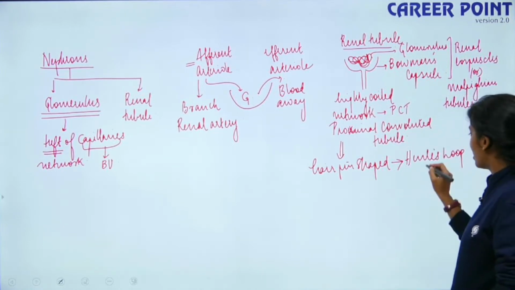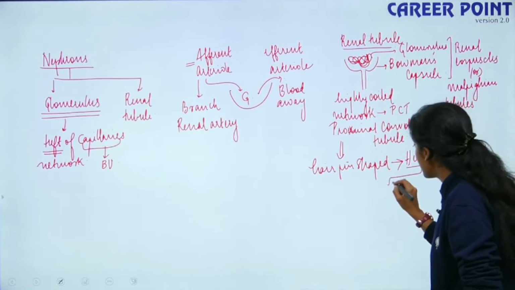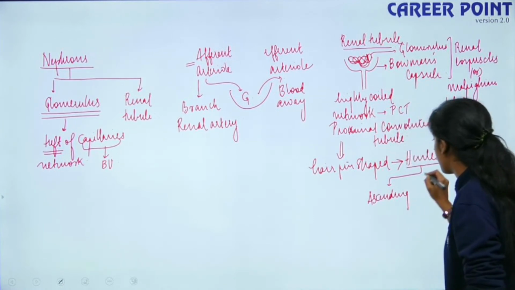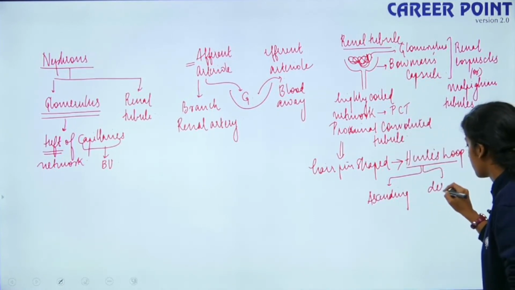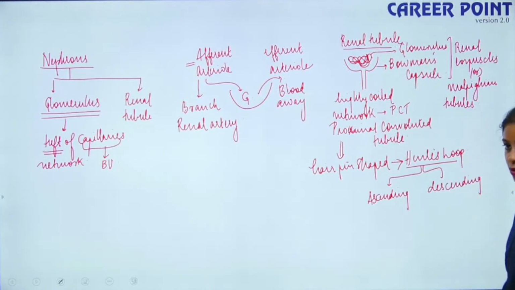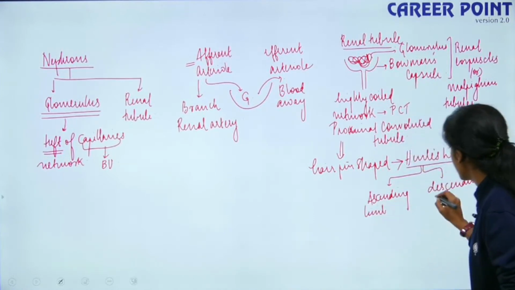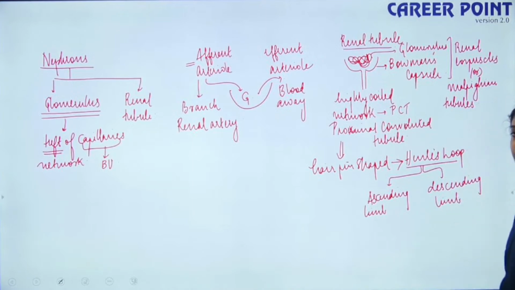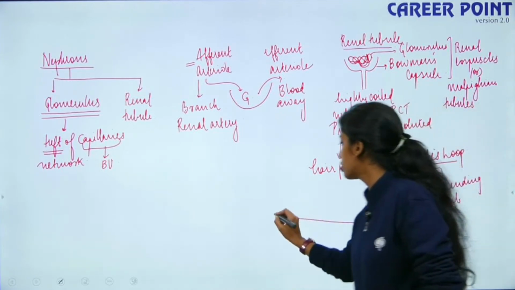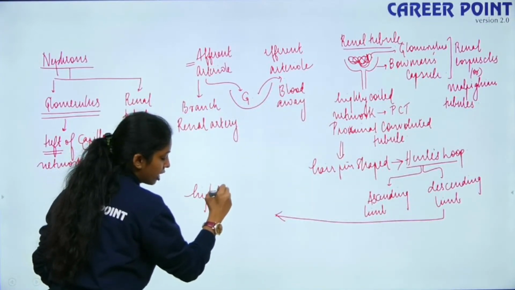This Henle's loop has two structures, the ascending limb and the descending limb, right? Now the descending limb further joins to form another highly coiled network.